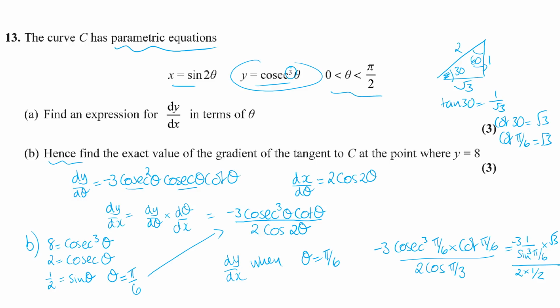So all we need to do here, the sine cubed of pi by 6, sine 30 is a half, and we cube that, so it is 1 divided by 1 over 8, which will put that 8 on the top, so it's minus 3 times 8 times root 3, all divided by 1, which overall will be minus 24 root 3.